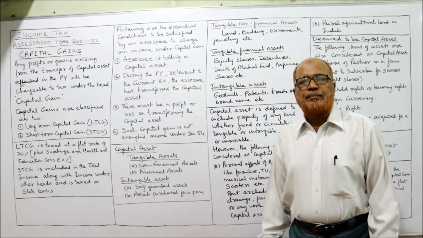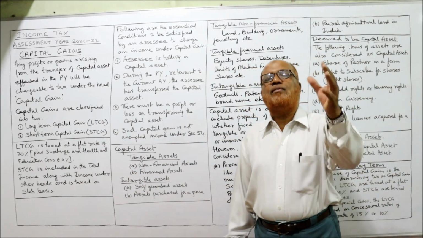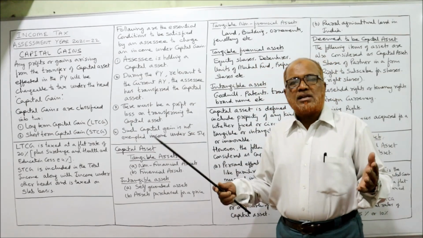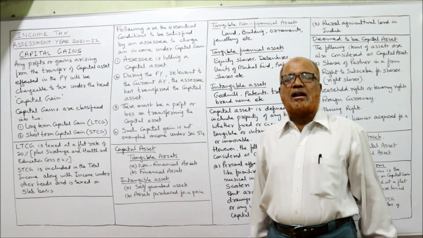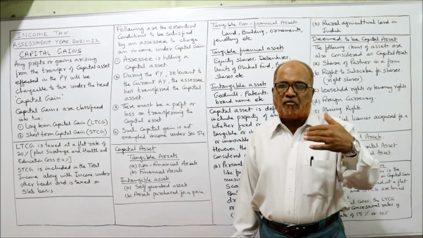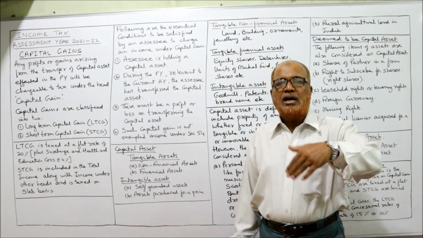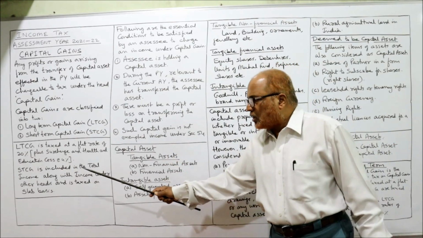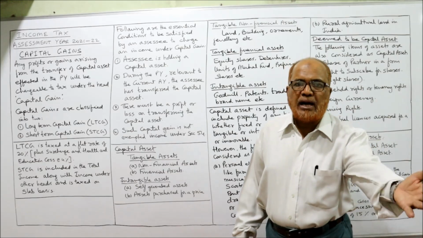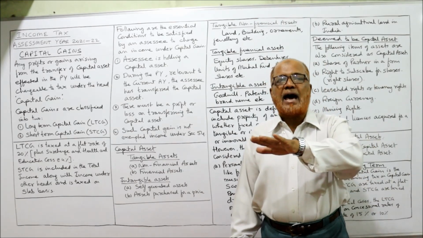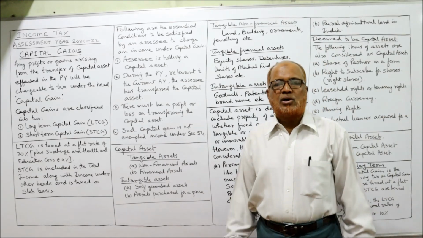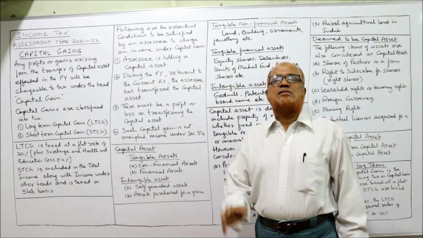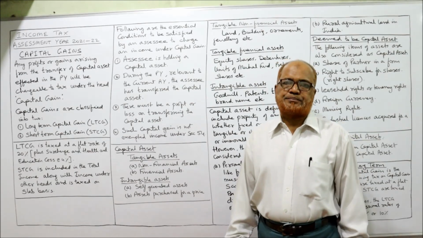Short-term capital gain is taxed along with the other heads of income on a slab basis. Just like income from salary, income from house property, profits and gains of business and profession, income from other sources. These are all the other incomes. The short-term capital gain will be included in other incomes and taxed on a slab basis. What is a slab? Already in the previous videos I have explained.